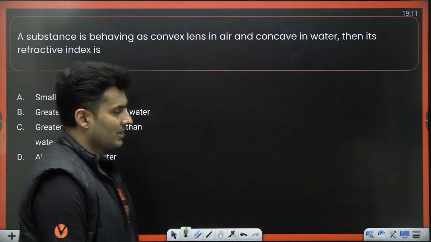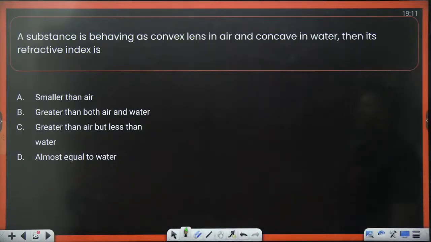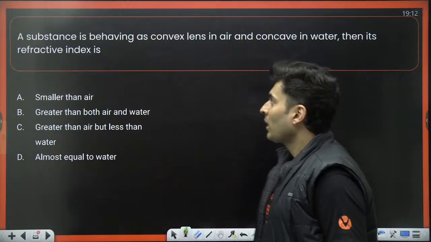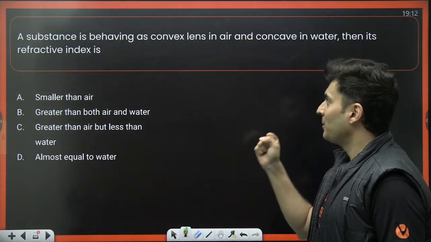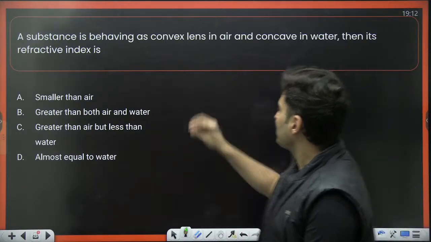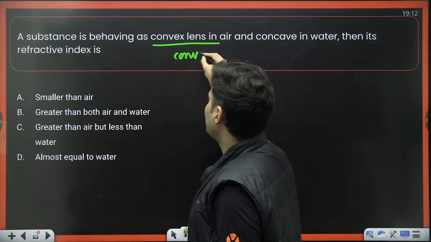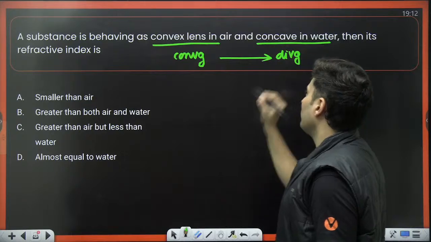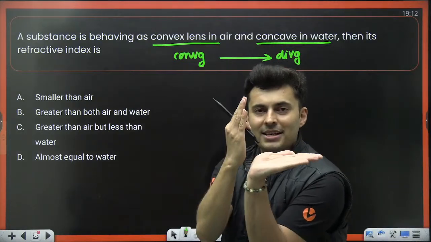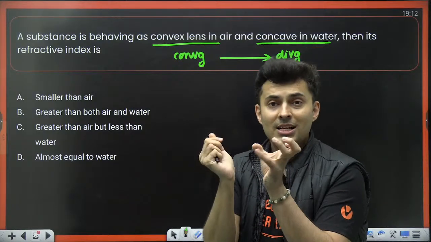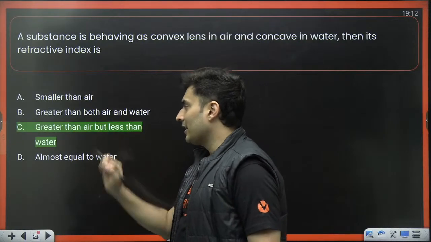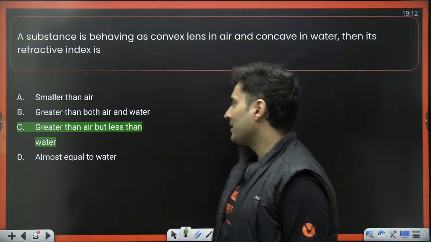So let's start with some questions coming up on your screen. A substance is behaving as a convex lens in air and concave in water. Then the refractive index is... I think we just did a question like that, and this is completely based on that. If an optical instrument is convex in air, that means it is converging, and concave in water, that means it is diverging. So if it went from converging to diverging, why would that happen? Because the medium outside is more refractive. That means it is greater than air, but less than that of water.